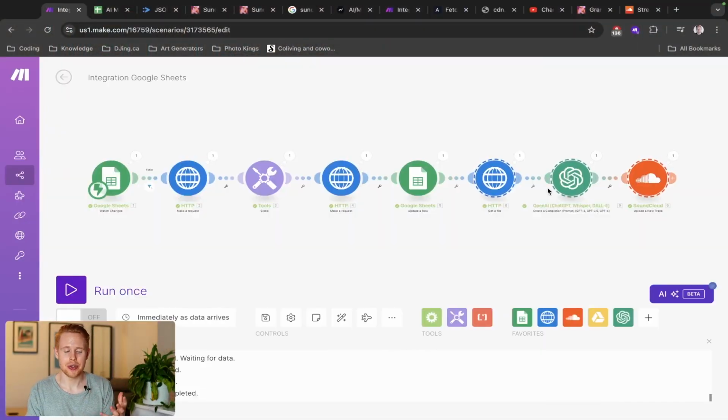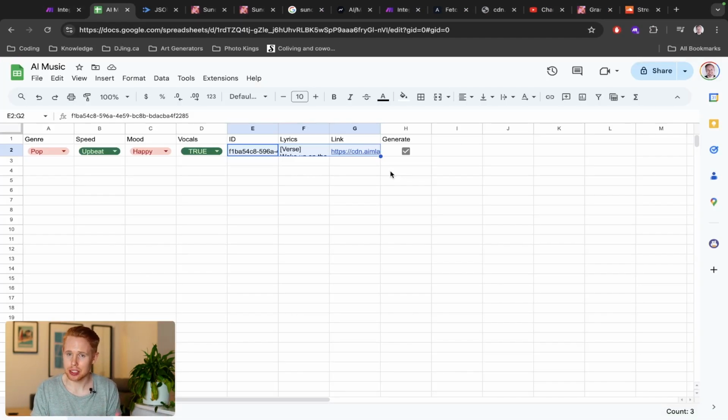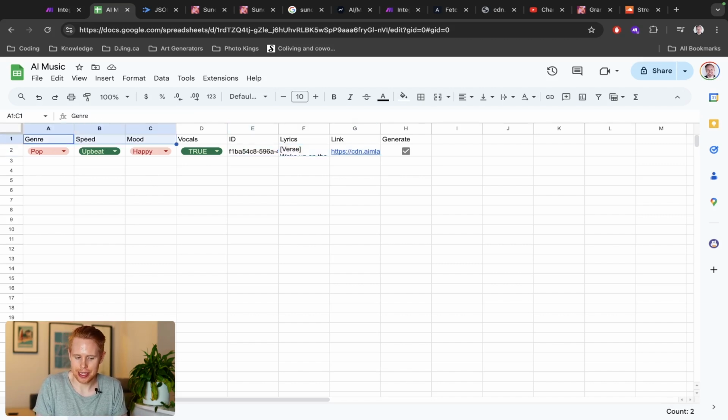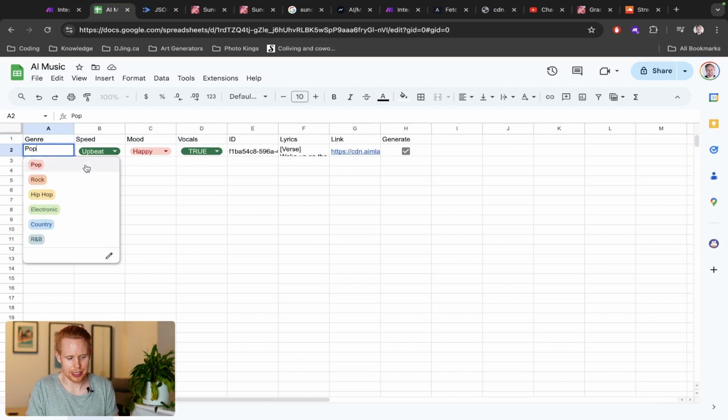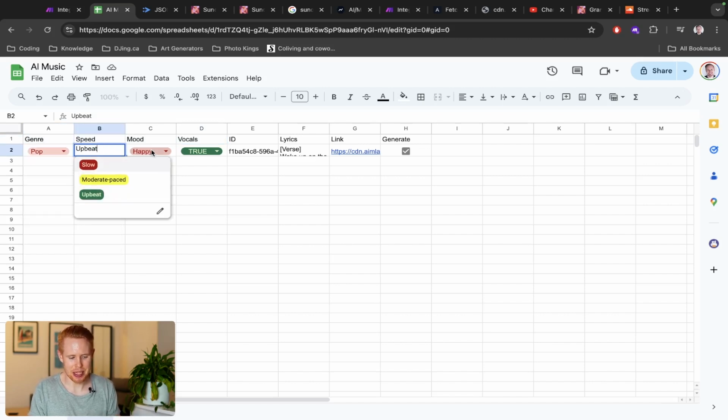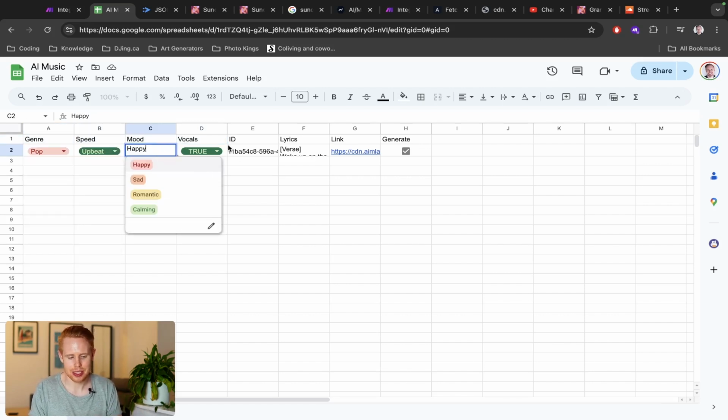And how we're going to do that is by using make.com here, right? And we're going to build out this exact scenario. And what's going on here is we start with a spreadsheet in Google Sheets, right? And we have different variables that we're going to add in here, like genre and the speed and mood and vocals. You can see we have a list of different genres and speeds and moods and all that kind of stuff. And once you select the criteria for the song, you can go ahead and click generate.